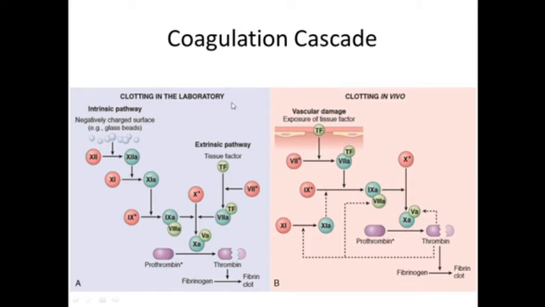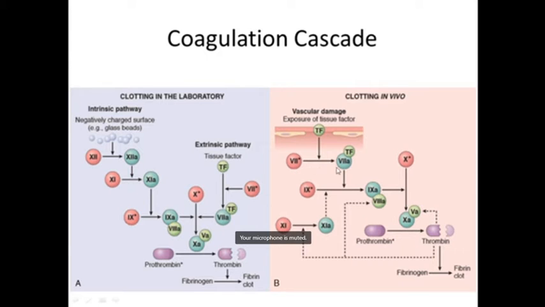This is what we are doing in the laboratory, in vitro, and this is what happens in the body. In vitro is because we are testing for any deficiency or abnormality in the factors involved in coagulation. This is in vivo, what is happening in the body. What I told you is that there is release of tissue factor because of the injury to the endothelium. This tissue factor will lead to the activation of factor 8.